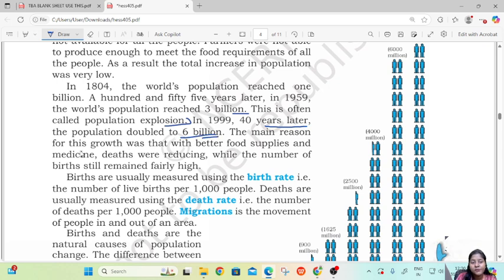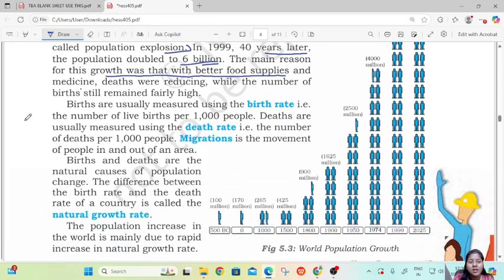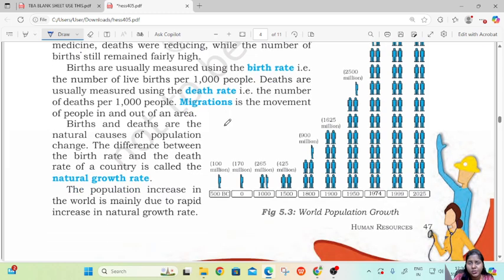The main reason for this growth was that with better food supplies and medicine, deaths were reducing, while the number of births still remained fairly high. Births are usually measured using the birth rate, the number of live births per 1,000 people. Deaths are usually measured using the death rate, the number of deaths per 1,000 people.